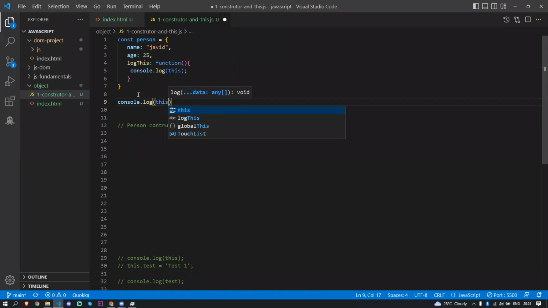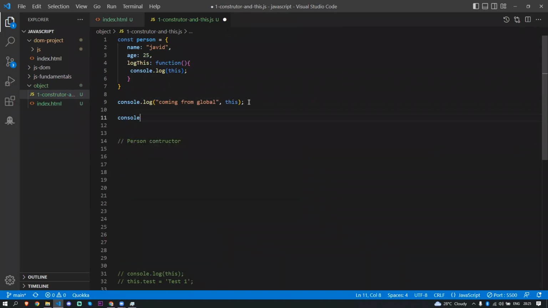So I'll just console log this here, and I'll add a comment: this is coming from global. Now this one should come now. I'm just going to console log person dot log this. What is log this actually doing? It's just returning the console.log this inside the object. We'll check what's going to happen.